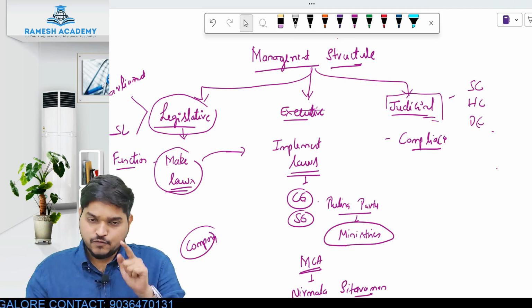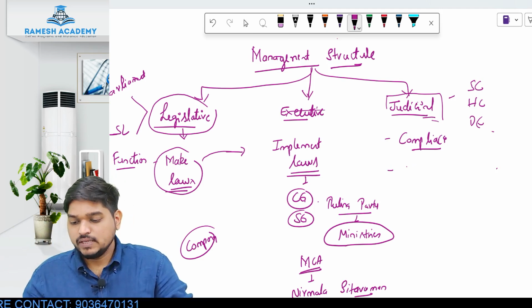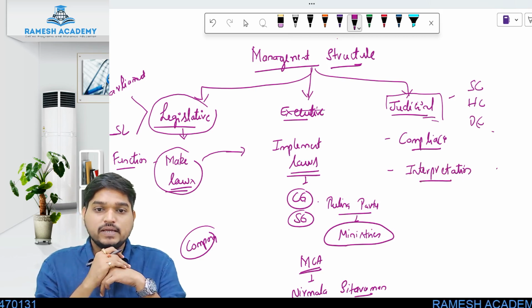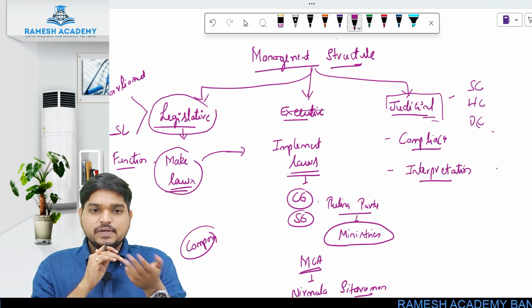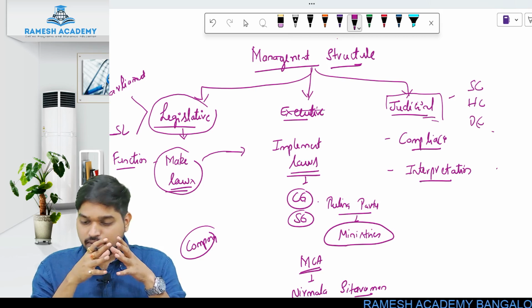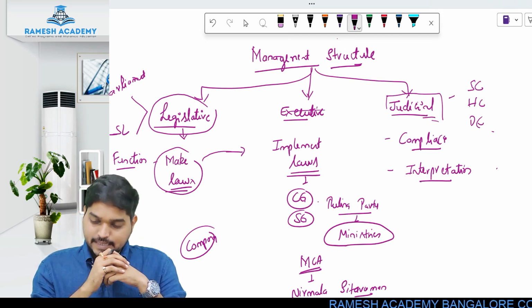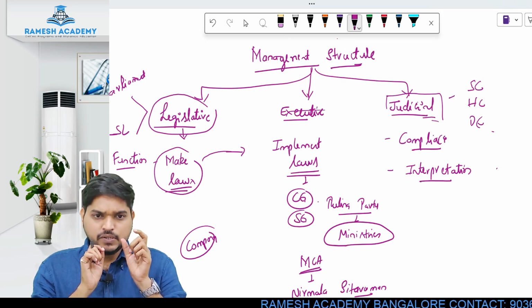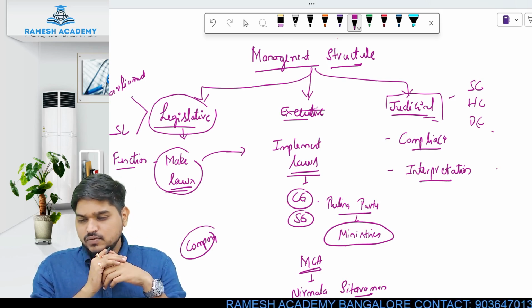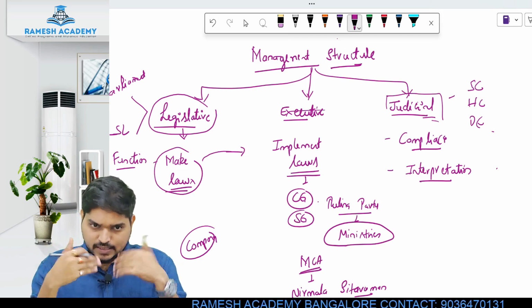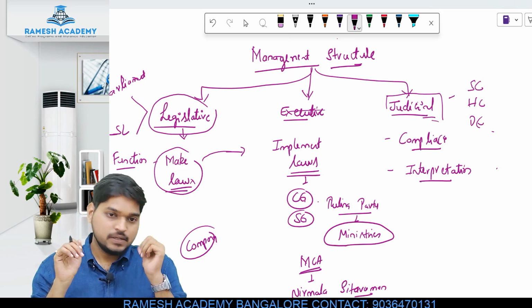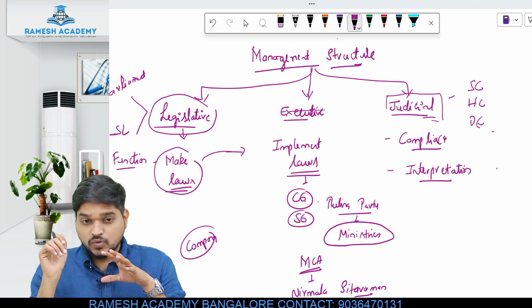Is this clear? And one more important function of the judicial body is interpretation. What is one more important function of the judicial body? Interpretation. Interpretation is nothing but understanding the meaning of the law. Let's say if there is any confusion regarding the meaning of a particular word, so there is an ambiguity as to which meaning has to be taken, in that case the judicial body will decide what meaning has to be taken. Okay, so that is called the process of interpretation.